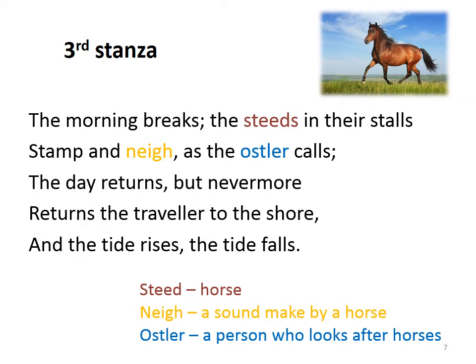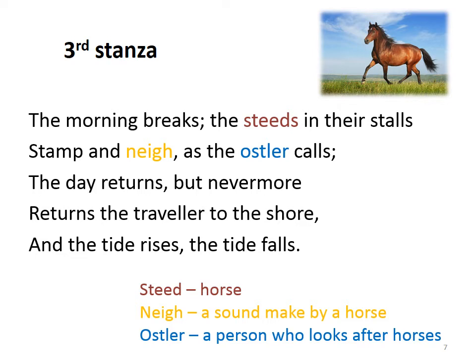So, the first stanza about the old traveller, it means the birth. And in the second stanza, we talked about night and how the waves erase these footprints. So, it is like the death of a person.